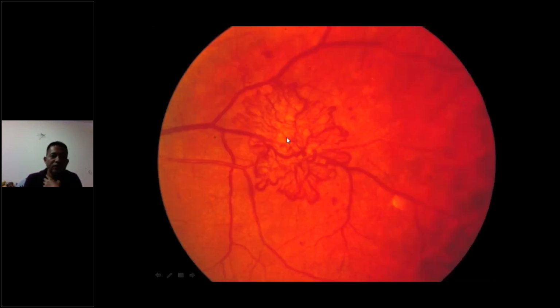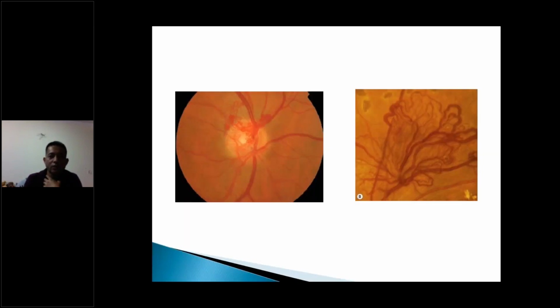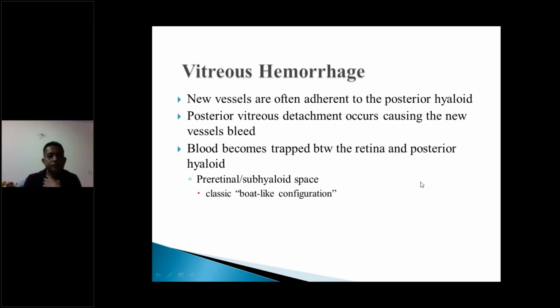Or you can see a fan-shaped new vessel proliferating in the periphery, what we call neovascularization elsewhere, or NVE. Again, this is another sign of proliferation. Same, you can see simultaneously an NVD and an NVE. If you compare this to the IRMA, in the IRMA it was not crossing the vessel. This one you can see is very haphazard, crossing the vessel, going in different directions.